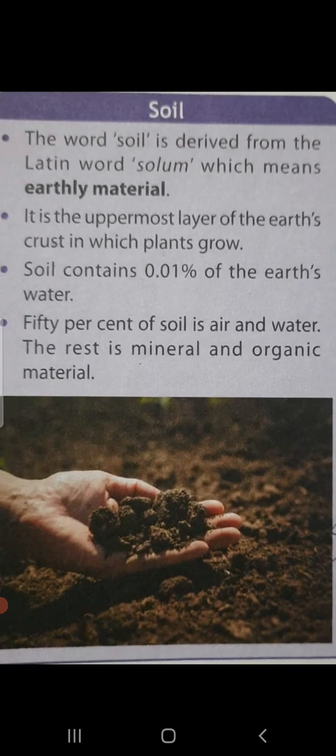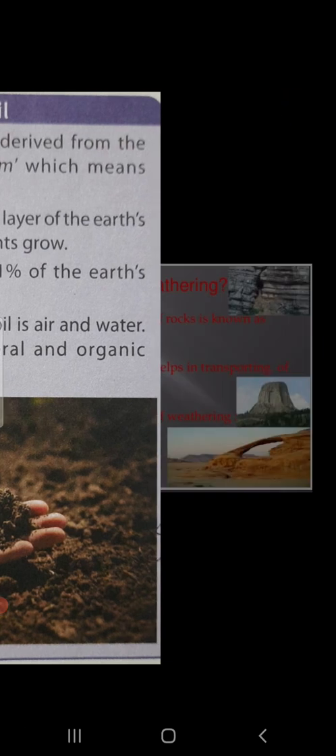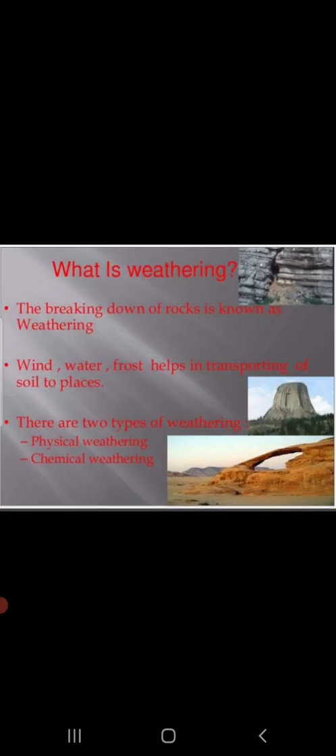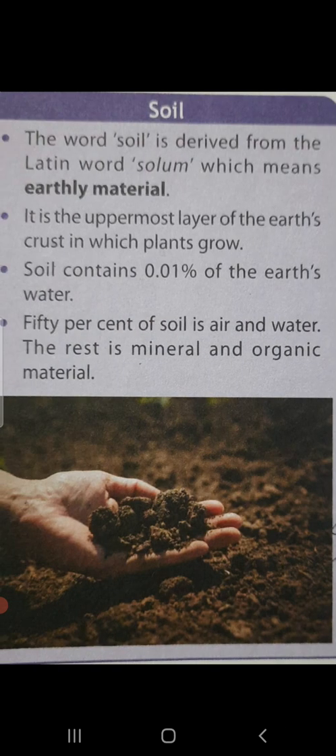Soil is the uppermost layer of the earth's crust in which plants grow. And soil plays a very important role in our life. As plants need soil to grow, it helps the plant by holding their roots firmly and providing water and nutrients so that plants can prepare food. So, soil is basically essential for agriculture.